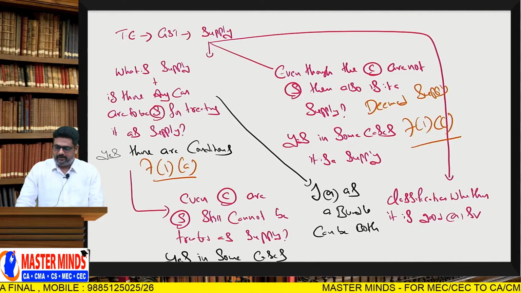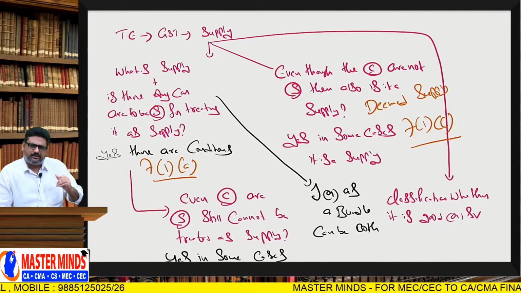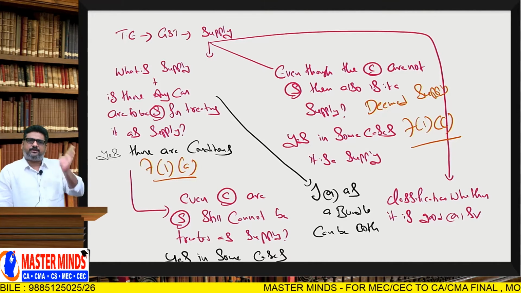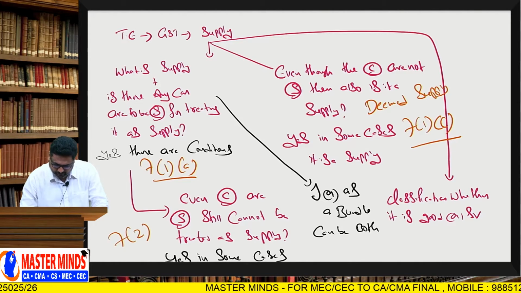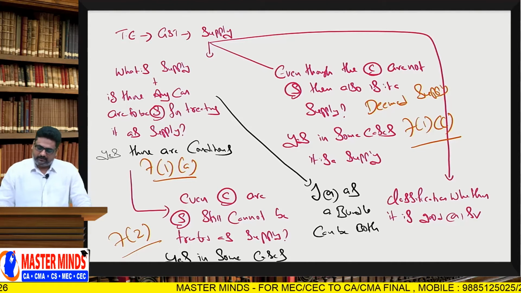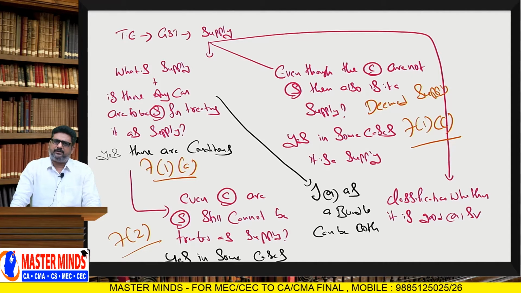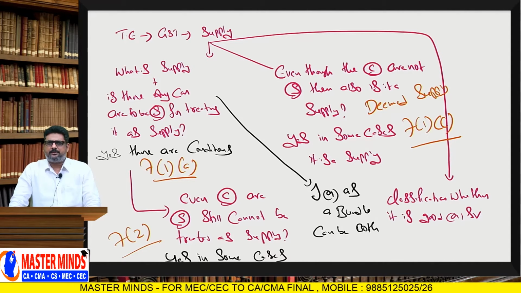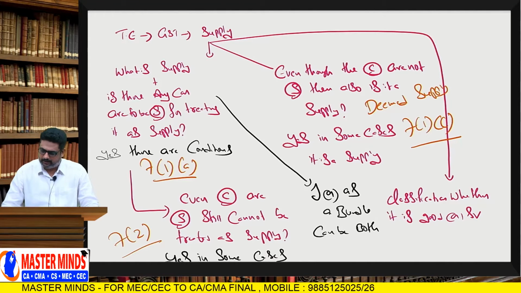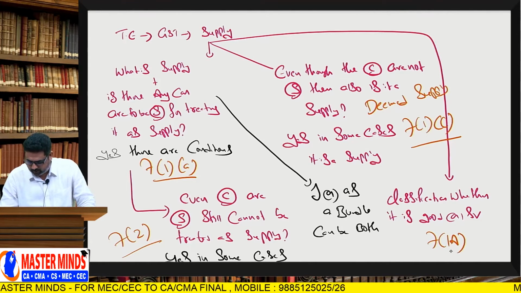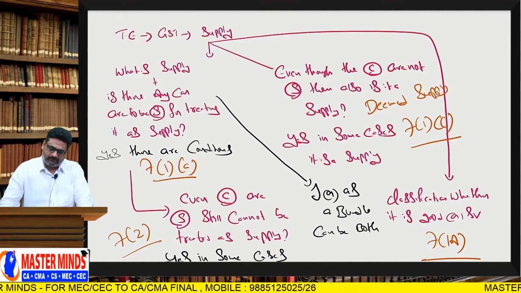I told you another point, sir: are there cases where conditions are satisfied but still they do not come under supply? Yes, 7 subsection 2 deals with that particular matter. Sir, after determining it is a supply of goods or supply of service, you said classification is there, no? Yes, 7 subsection 1a deals with classification.